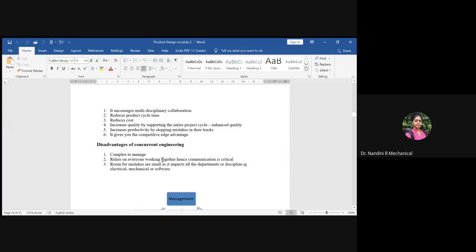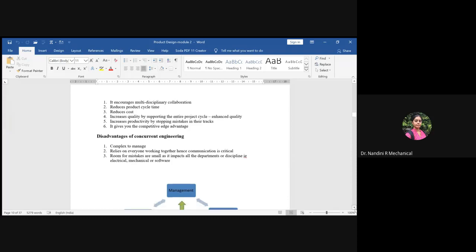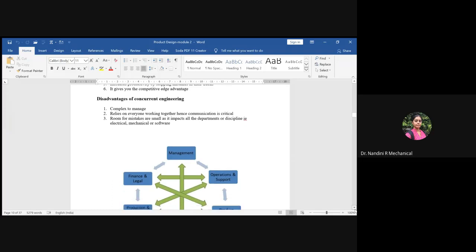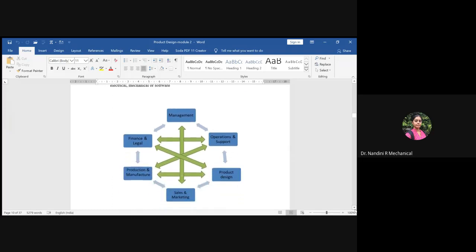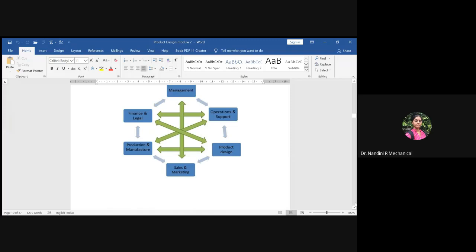And it relies on all the working people together. Maintaining good communication with all the groups together parallelly is also critical. But they can manage that; with experience you will come to know all this. And there might be a chance of mistakes in different departments or disciplines, whether electrical, mechanical, or any software part. So this is about concurrent engineering and how it correlates with all the products parallelly.